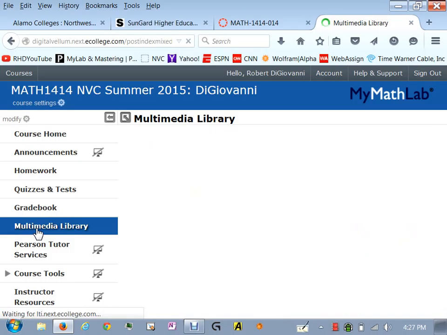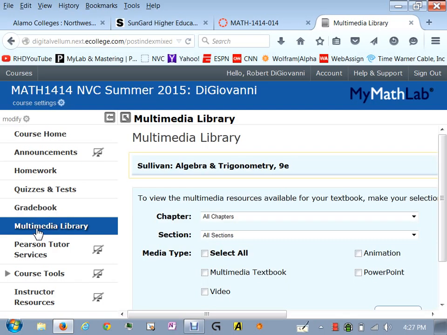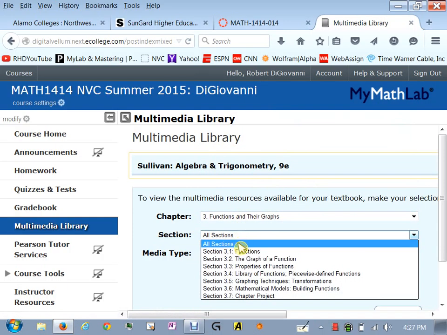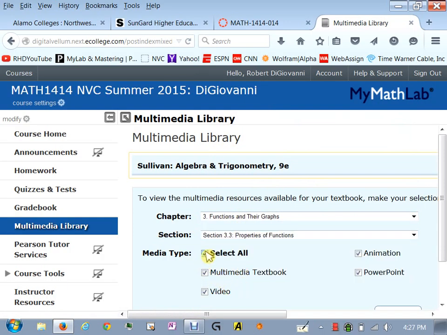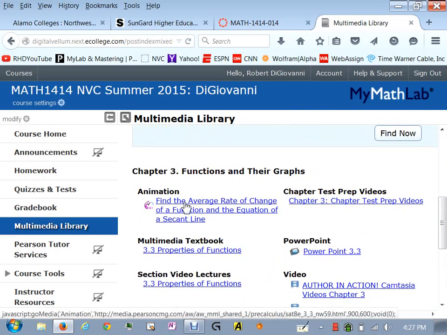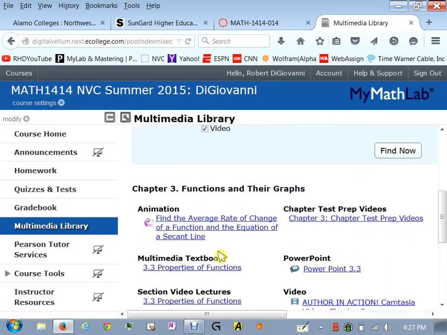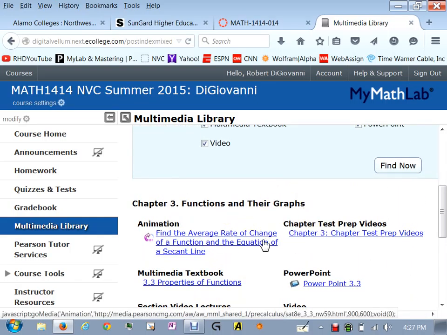And then the multimedia library, this is just another way of getting to the electronic book. So you can just go and pick a chapter and pick a section and then say, show me everything for that section. And it'll bring up a link to any animations, to any videos, to the book, any PowerPoints, any other videos that are out there. There's a lot of stuff out there. This is all done by the publisher, by the author of the book. Okay, these are some of your resources.